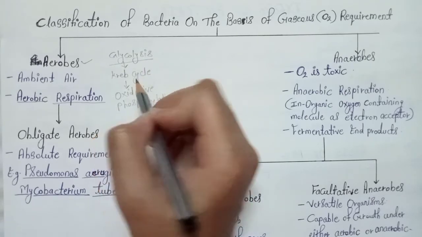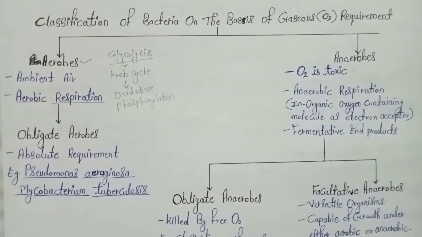Then that pyruvate goes to the Krebs cycle, with formation of NADH and FADH2 molecules. These energy molecules are sent to the electron transport chain, the ETC, where from them the cell forms ATP molecules for energy. In the electron transport chain or oxidative phosphorylation, electrons are transferred and oxygen is the terminal electron acceptor.